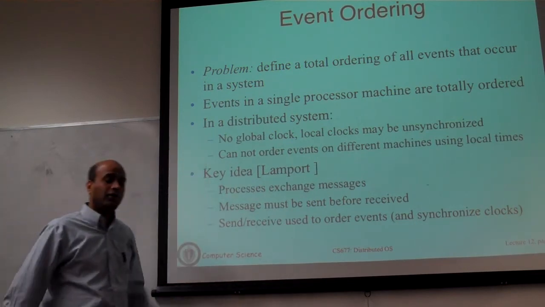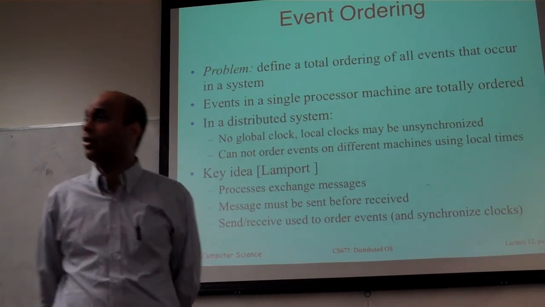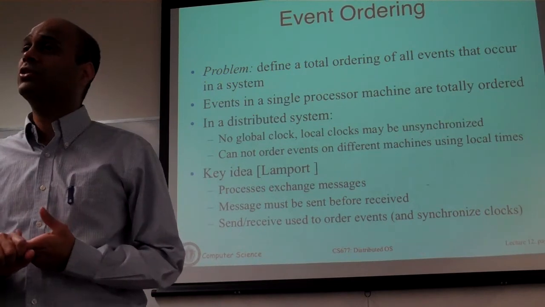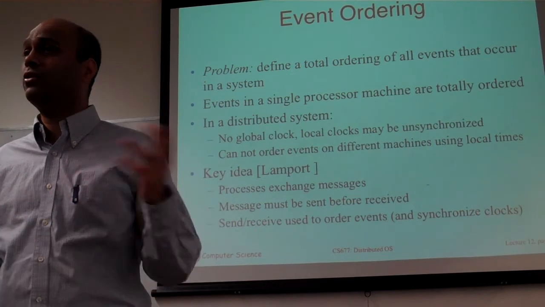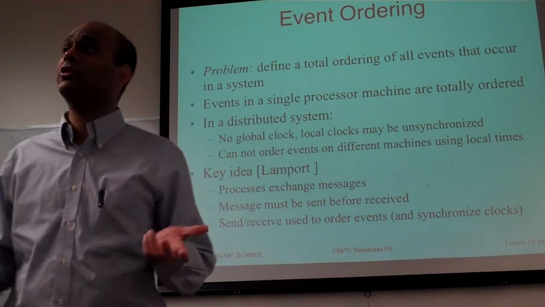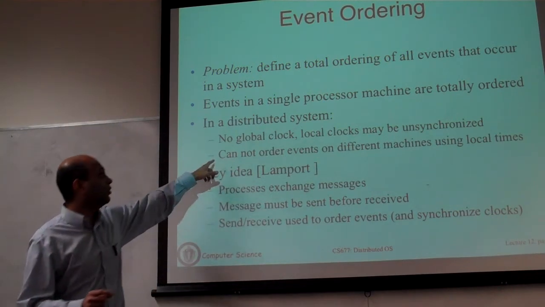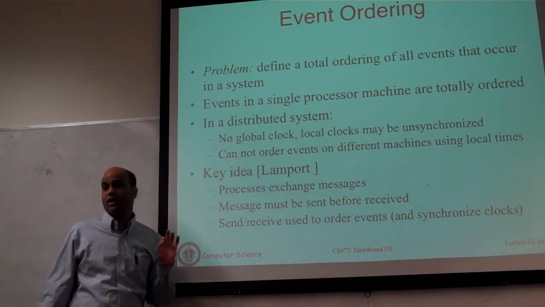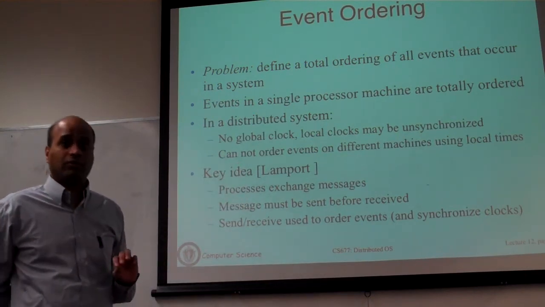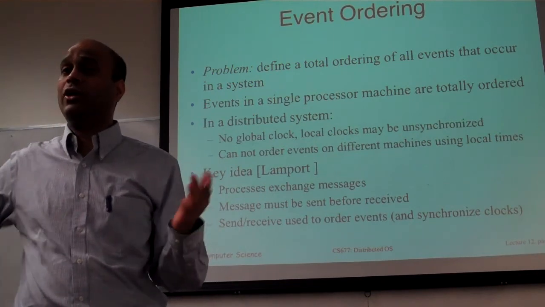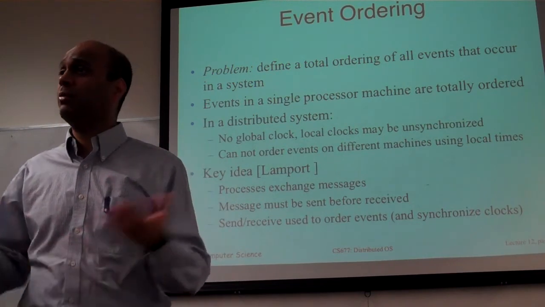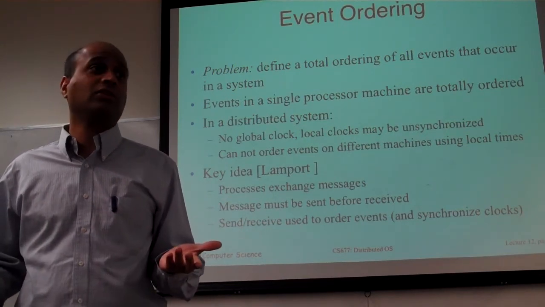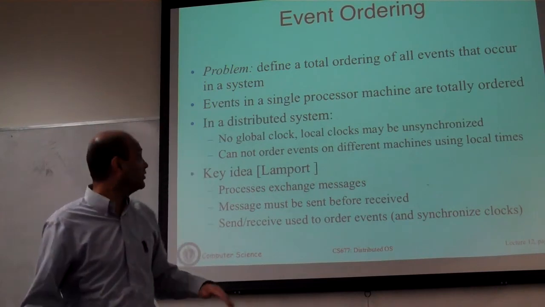What we want is to do away with the assumption of a global clock. There is no one clock in this system. Number one. And number two, since clocks are local, you don't even want to assume clock synchronization because there's always this issue of precision. So local clocks may be unsynchronized, you don't care, there is no global clock. So the timestamping mechanism that we have looked at is not going to work. If you use local clocks and you take the timestamps and compare them across machines, they are no longer meaningful because the clocks are not synchronized. So you cannot use that mechanism anymore.